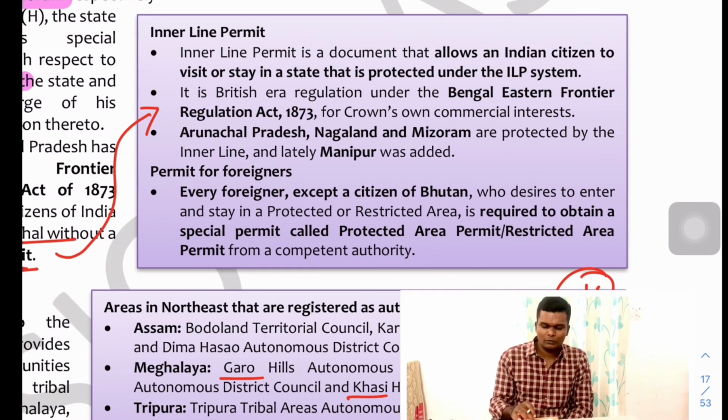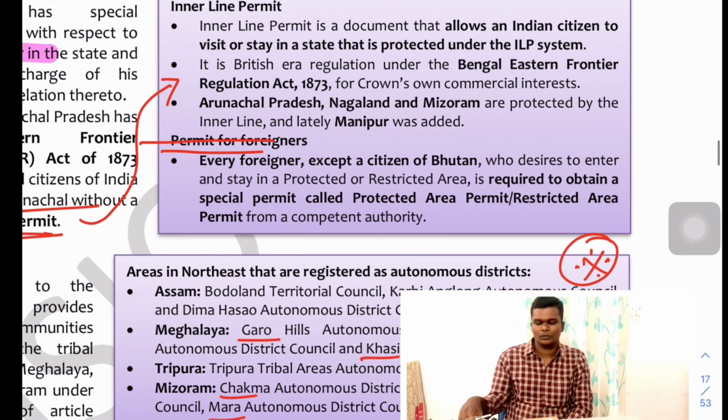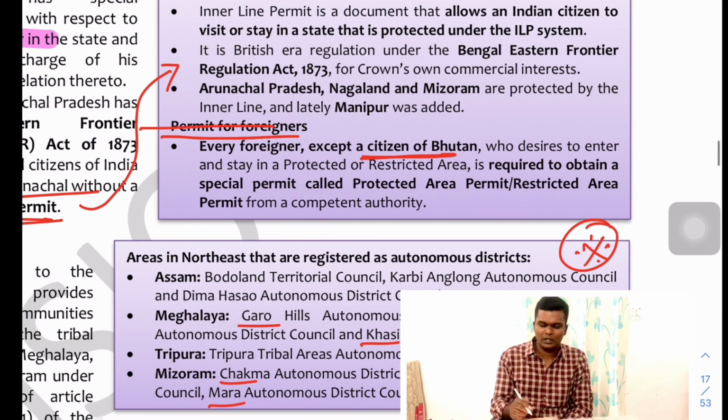The inner line permit, as I have already told, is nothing but a document required for anyone to enter a particular region limited by ILP. It is mostly related to Indians. For foreigners, every foreigner except citizens of Bhutan who desire to enter these regions has to obtain a special permit card called PAP, that is Protected Area Permit or Restricted Area Permit.